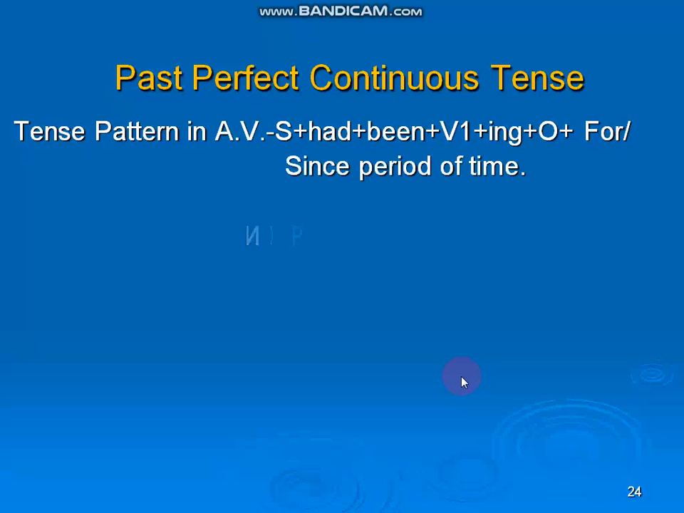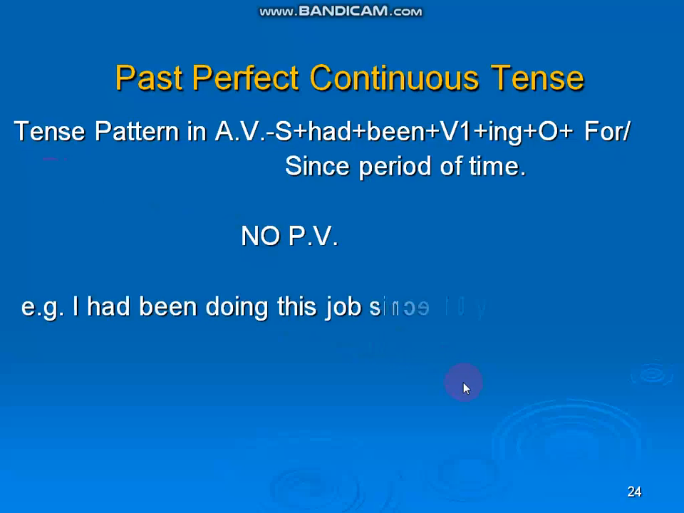Past perfect continuous tense. Tense pattern in active voice: Subject plus had plus been plus V1 plus ing plus object plus for or since period of time. There is also no passive voice in past perfect continuous tense. Example: I had been doing this job since 10 years.